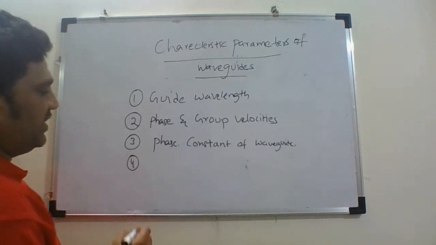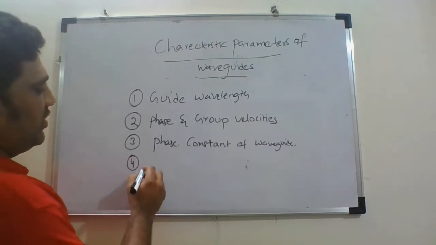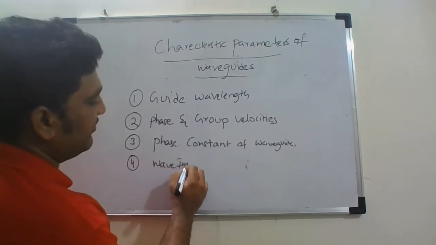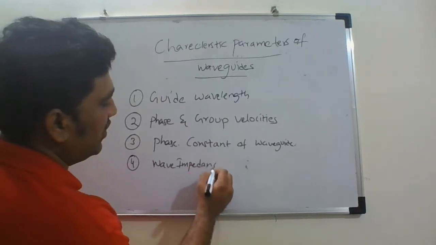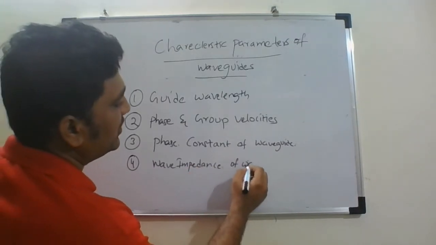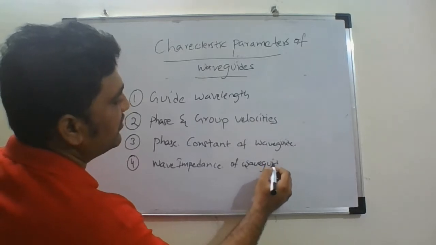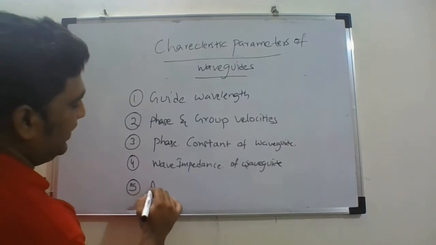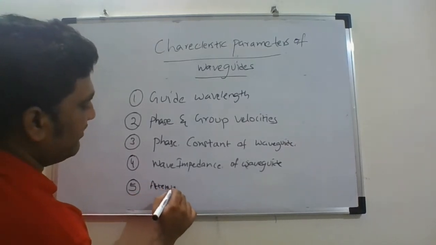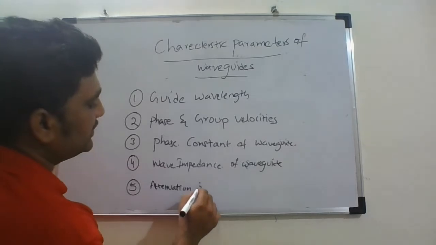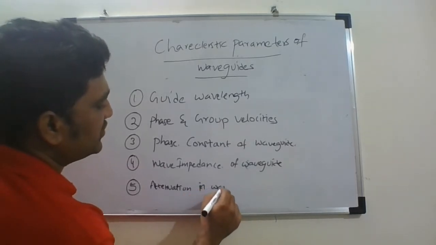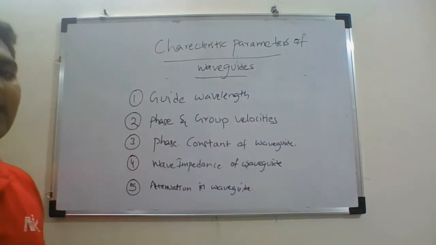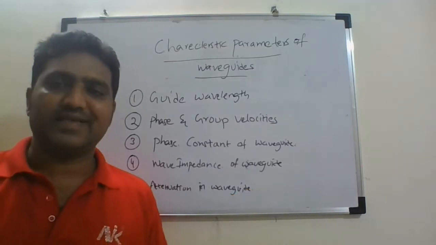Then the fourth topic will be the expression for wave impedances inside the waveguide, the characteristic impedance or the wave impedance of the waveguide, both in the transverse electric case and the transverse magnetic case. And then we will be discussing the attenuation inside a waveguide. These parameters are common to both planar waveguides and rectangular waveguides. Only the expressions change.